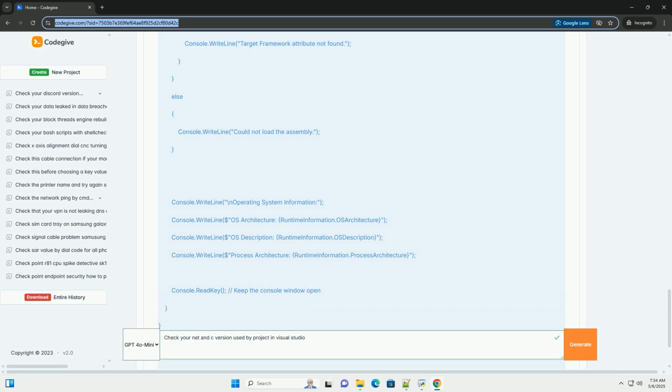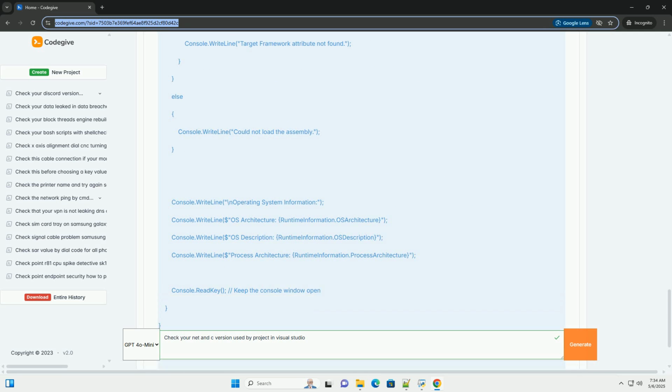By following these steps, you can confidently determine and manage the .NET Framework version and C# language version used by your Visual Studio projects, ensuring compatibility, leveraging new features, and simplifying troubleshooting. Remember to always test your changes thoroughly to avoid unexpected issues.